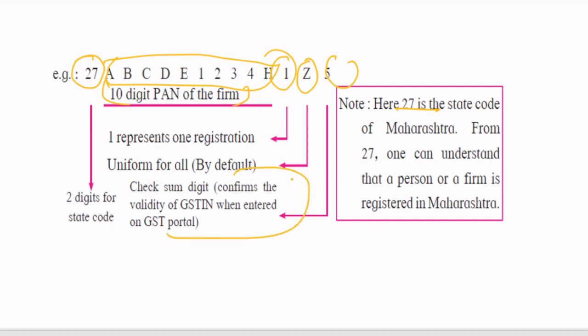It can be a letter also. It's not always true that it is a number. It can be a letter also. Now you understood this concept as well. Now let's move to the next thing.